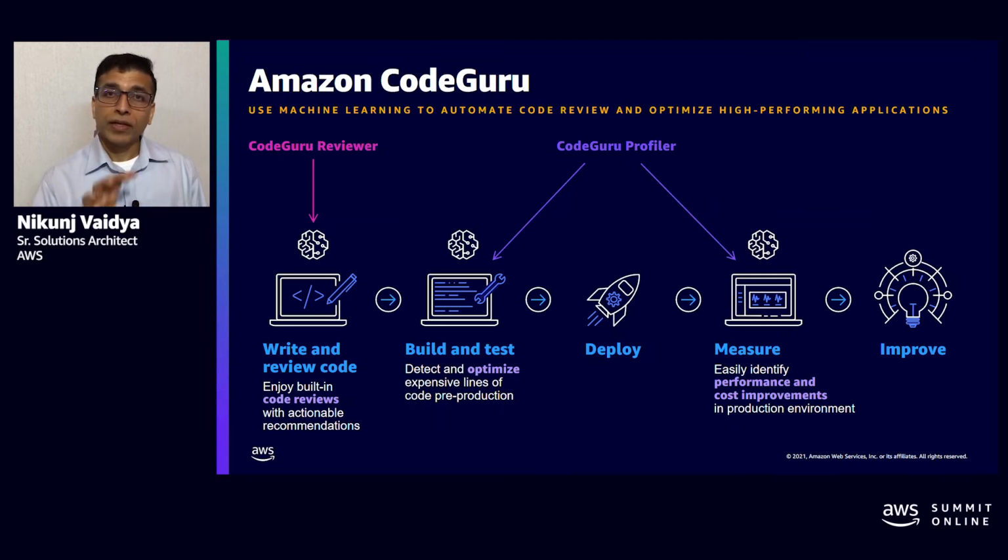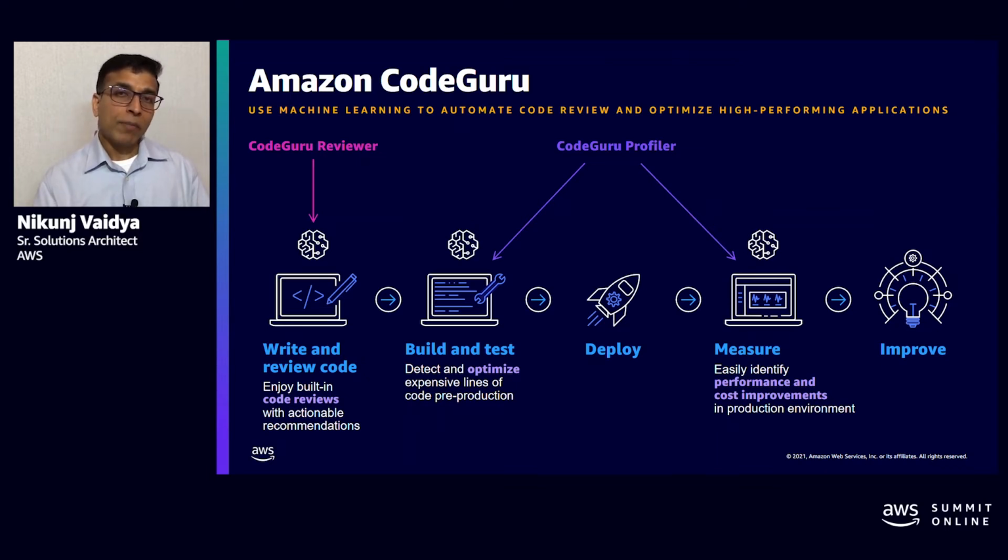Amazon CodeGuru hardens those code reviews by not only driving consistency and thoroughness, but it also complements the human code reviews by allowing humans to focus on the business logic, while it focuses on the functional correctness of the programming language. That is where it will generate the recommendations. These recommendations are generated with the help of program analysis, automated reasoning, and machine learning. These machine learning models are trained on millions of code reviews that we have conducted within Amazon as well as on open source projects.